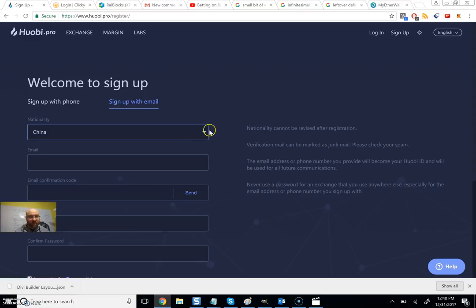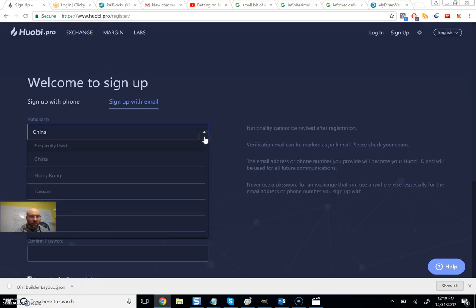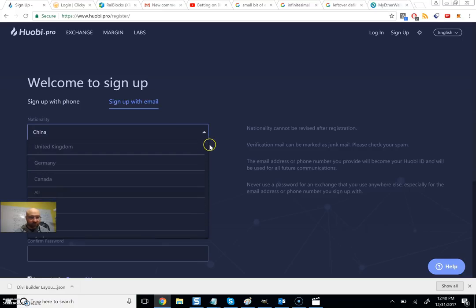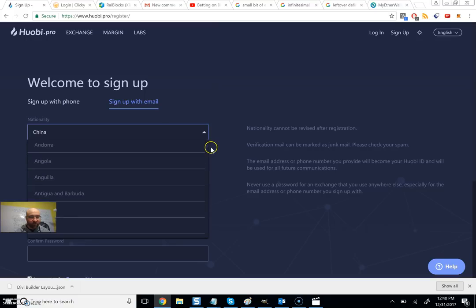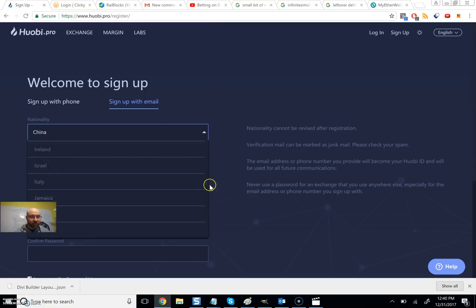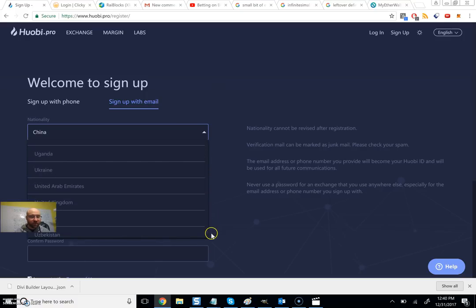I was looking to buy WAX the other day, and the only marketplace or exchange that I saw that was available is Huobi.pro. So when you go to Huobi.pro and look under nationality, there's nothing for the United States under frequently used, where it should be. Even under America, there's nothing for America. And if you scroll all the way down for United States, there is no United States.